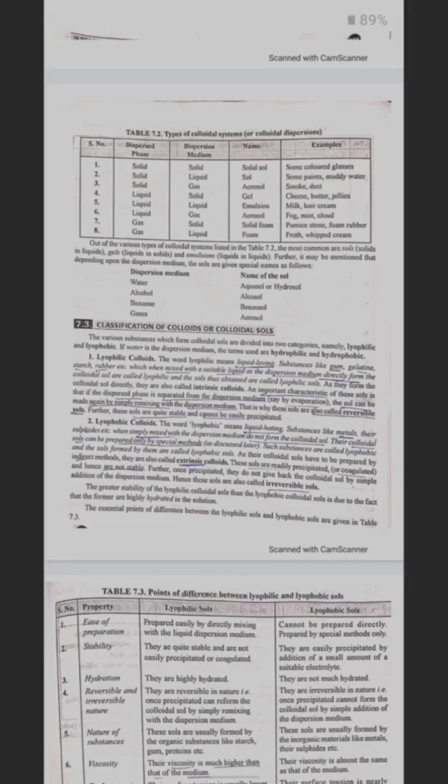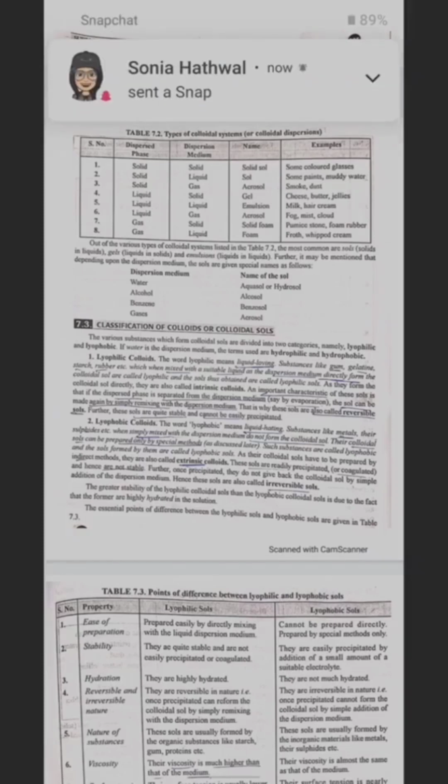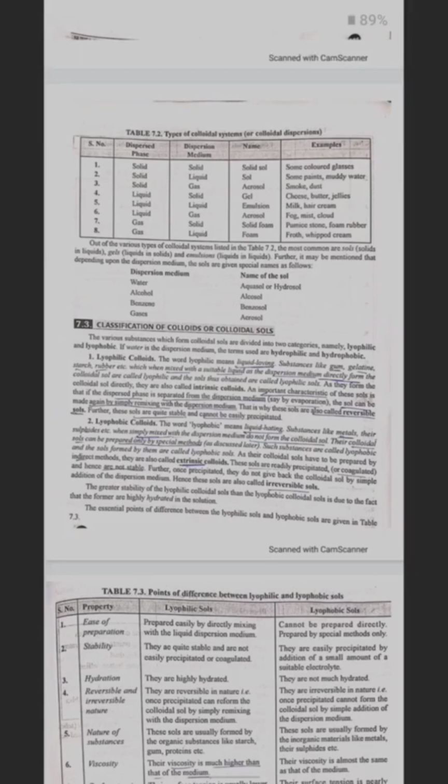Out of the various types of colloidal systems listed in Table 7.2, the most common are solid in liquid, gel, liquid in solid, and emulsion, liquid in liquid. Further, it may be mentioned that depending upon the dispersion medium, the sols are given special names.